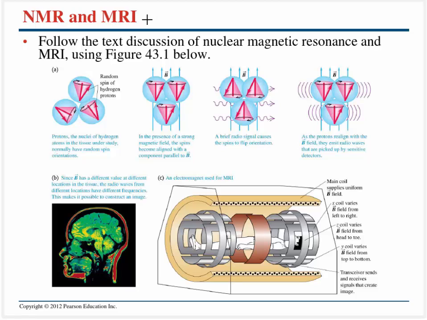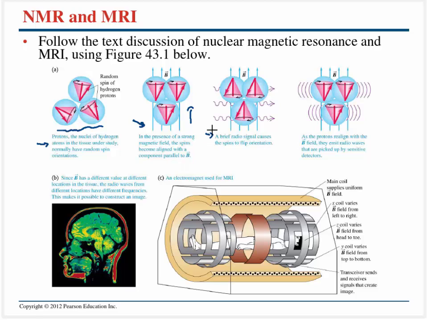Now, I did mention that protons have some spin, and I'm not going to make you do too much with that, but just a quick application of that would be an NMR or an MRI, nuclear magnetic resonance, or magnetic resonance imaging. If we were to consider just some hydrogen protons, they're going to have random spins, pointing in pretty much all directions. And that's what would be inside of some tissue that we were trying to look at. And then we can insert a strong magnetic field, and we can make the protons all align with the magnetic field, just like that.